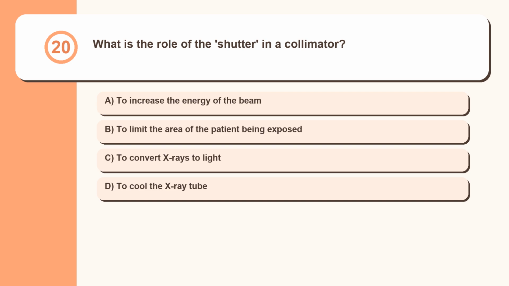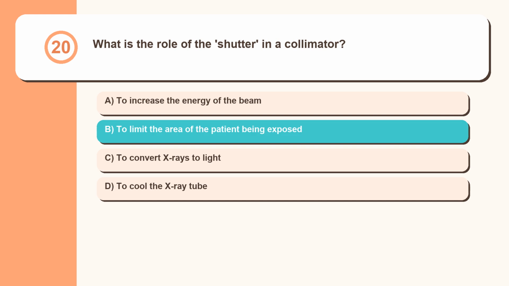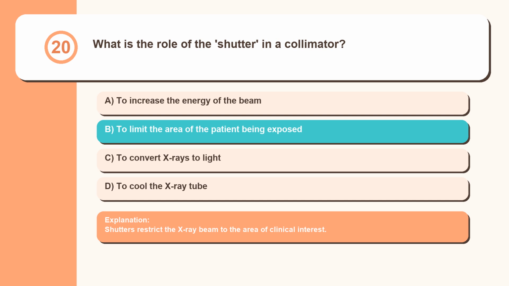Question 20. What is the role of the shutter in a collimator? To increase the energy of the beam, to limit the area of the patient being exposed, to convert X-rays to light, to cool the X-ray tube. Shutters restrict the X-ray beam to the area of clinical interest.